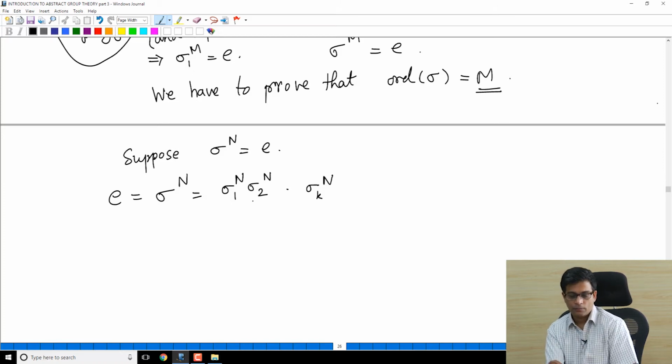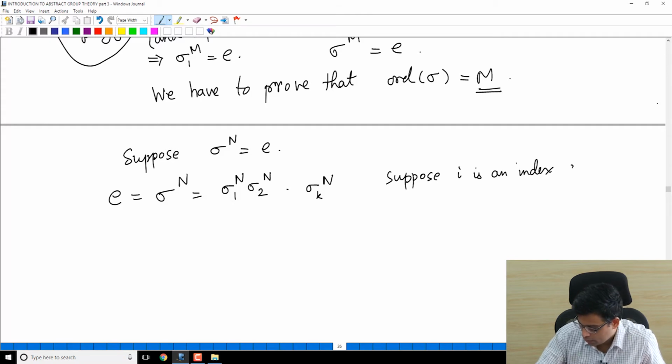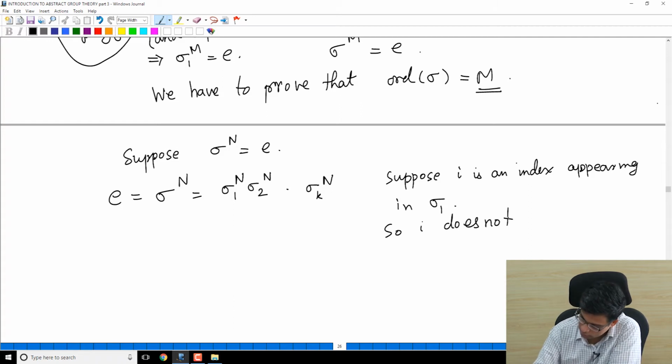Remember, sigma 1, sigma 2, sigma k are disjoint cycles. So whatever index appears in sigma 1 does not appear in sigma 2, does not appear in sigma 3. Suppose I is an index appearing in sigma 1, then I does not appear in sigma 2, sigma 3, right?